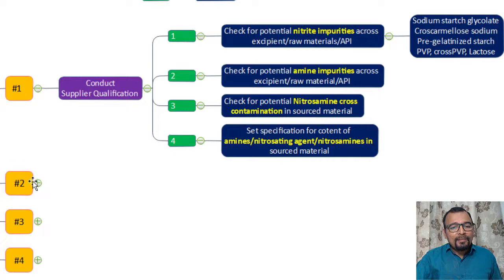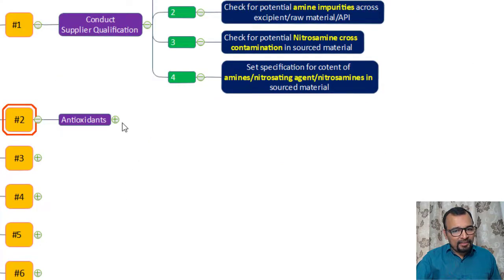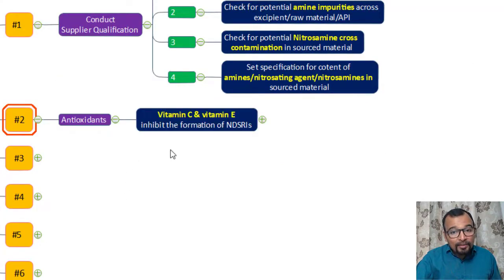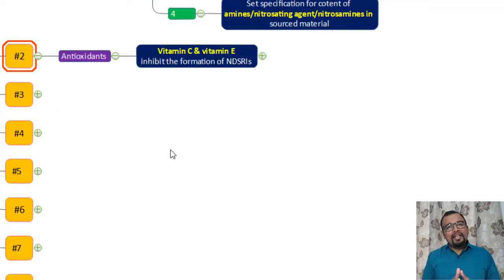Point number two is antioxidants. A few studies have found that antioxidants like vitamin C and vitamin E inhibit the formation of NDSRIs. What are NDSRIs? These are nitrosamine drug substance related impurities. The drug substance can form nitrosamine impurities, but in the presence of antioxidants like vitamin C and vitamin E, the formation of